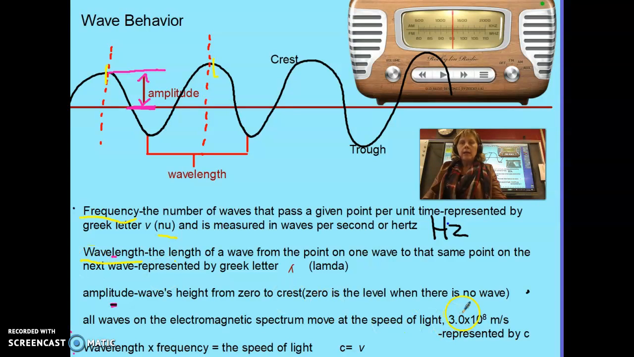And again, I just mentioned, we talked about amplitude. All waves on the electromagnetic spectrum move at the speed of light, which is 3.0 times 10 to the 8th meters per second.